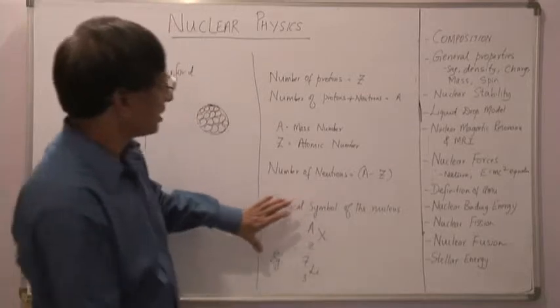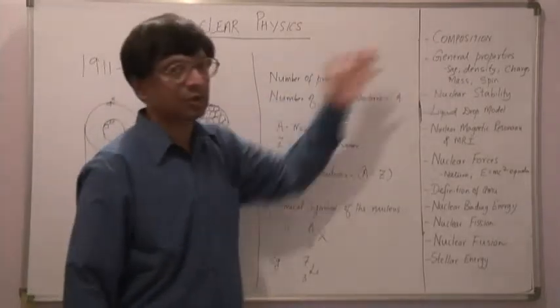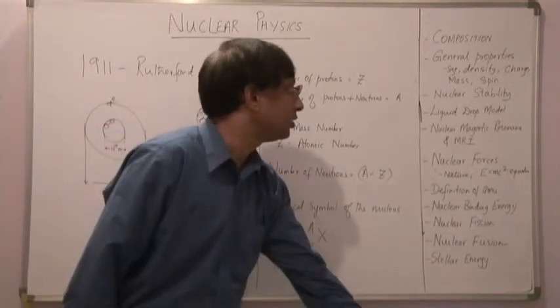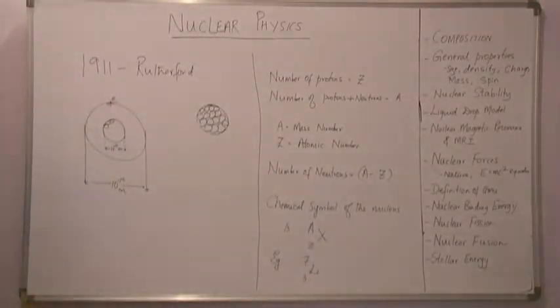Now with this we have given a general idea about the composition of the nucleus. Now let us move on to discussing the general properties of the nucleus, such as size, density, charge, mass, etc.